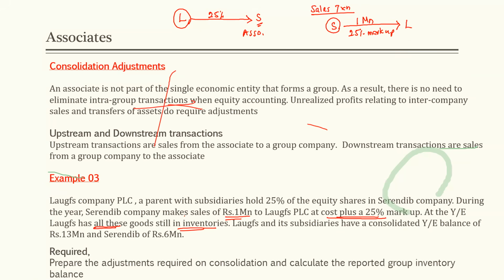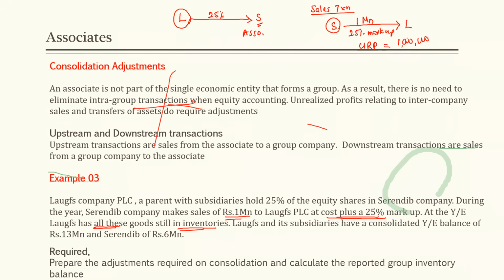Right. So here we need to calculate the unrealized profit, URP. How to calculate unrealized profit? All this 1 million is in the inventories of Love's PLC. I will take it like this, 1 million.